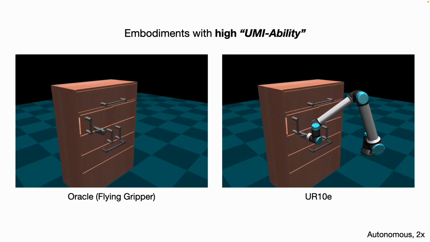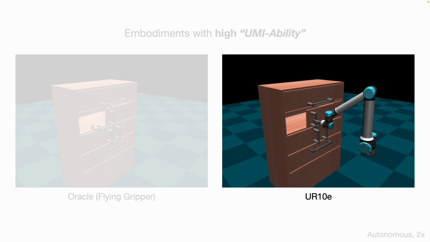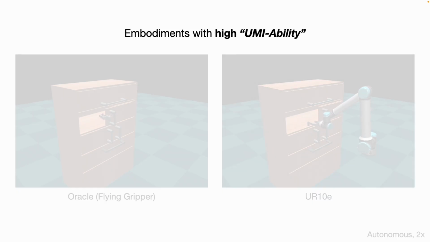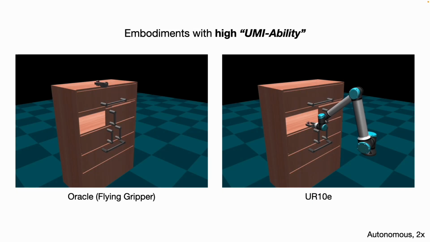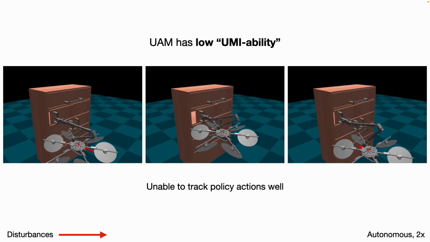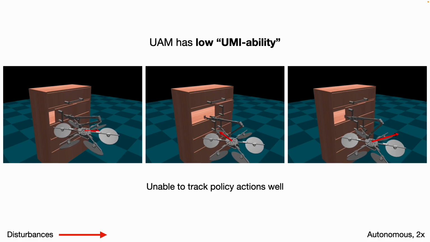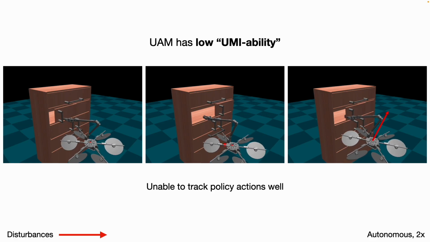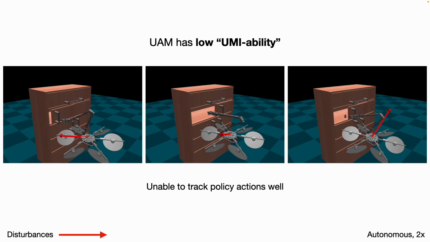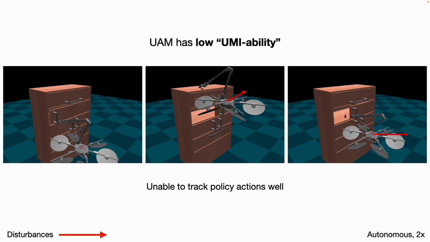Not all robots can perform UMI policies equally well. Embodiments like Oracle, a perfect flying gripper, or a standard tabletop manipulator, such as the UR10E arm, have high UMI ability. They can track policy trajectories accurately and achieve strong performance. In contrast, unmanned aerial manipulators, or UAMs, have low UMI ability. Their unstable dynamics, external disturbances, and strict stability requirements make them unable to reliably follow policy actions, even for simple tasks such as opening a cabinet.